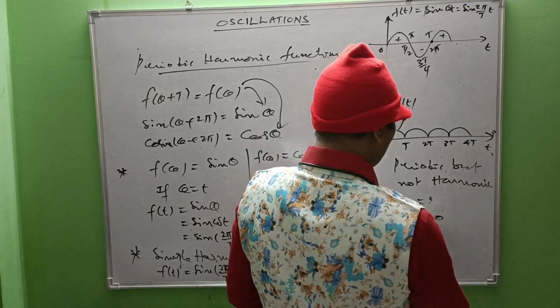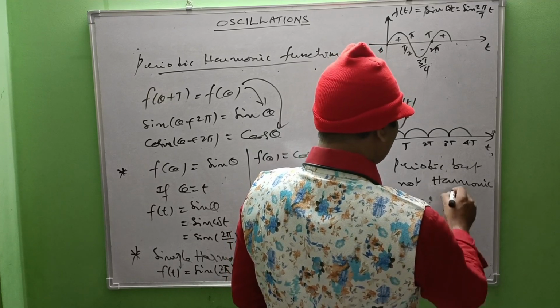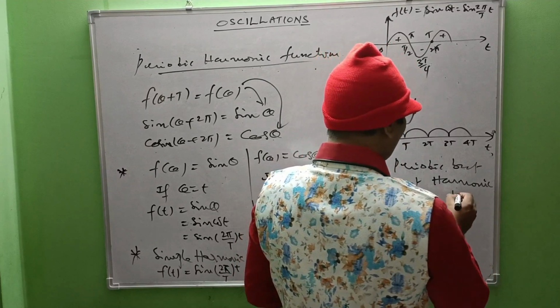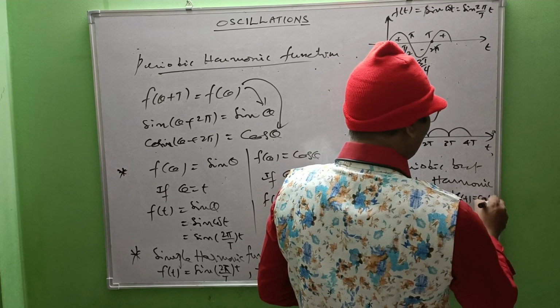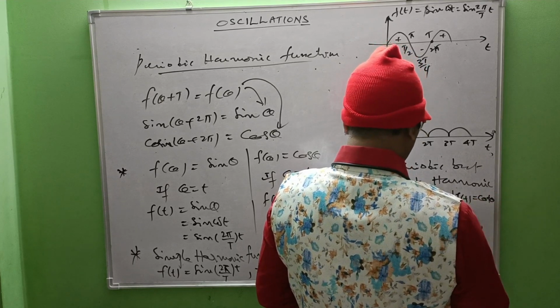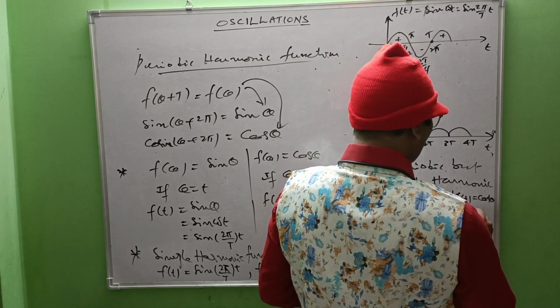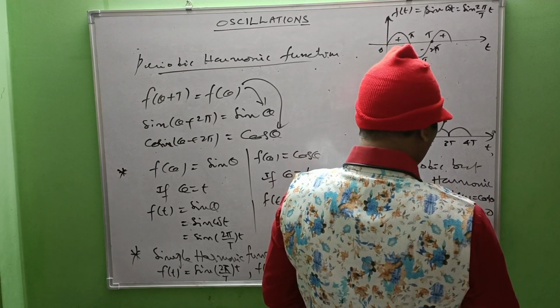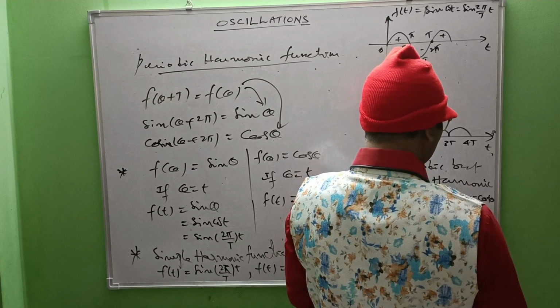Tan 90 equals infinite. Similarly, f of t equals cot theta. Cot 0 equals infinite, and cot 90 equals 0.